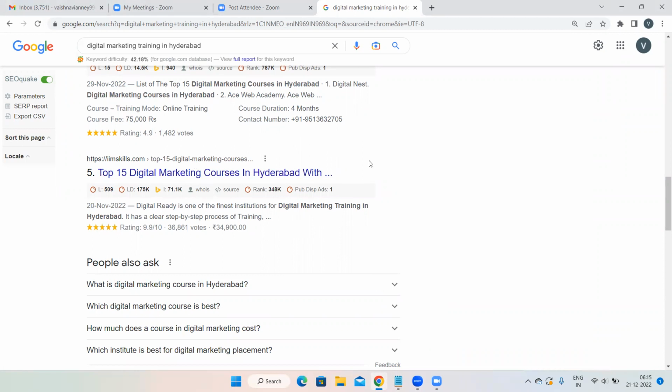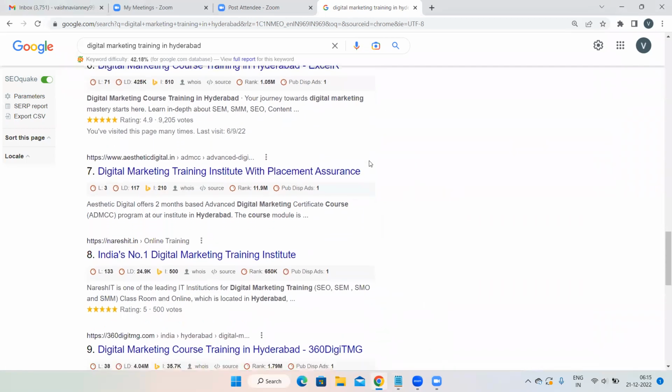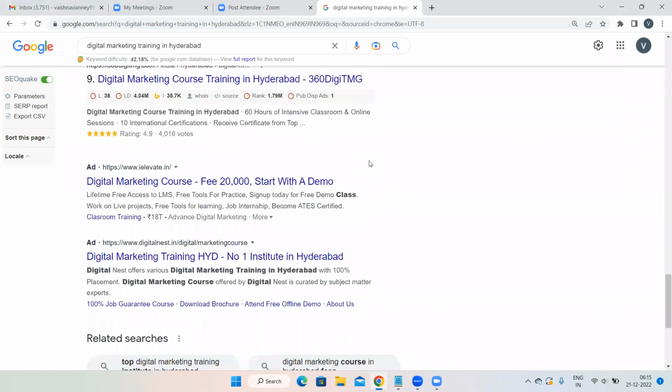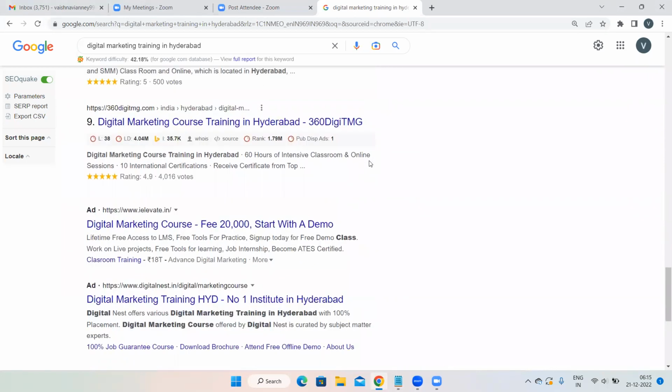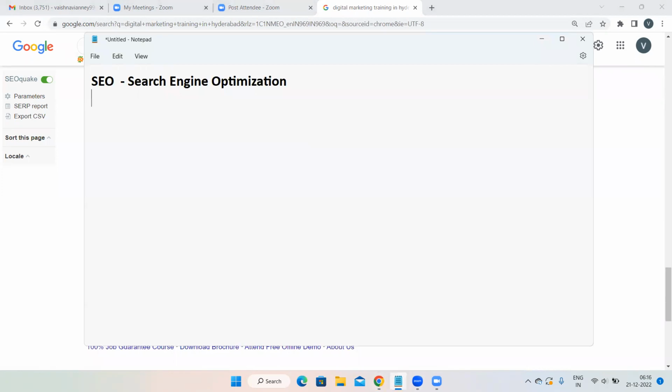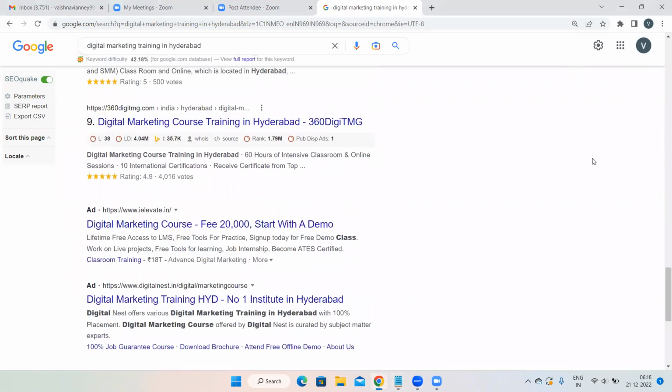How can I say these are search engine optimization results? You always remember, whatever the screen you are able to see over here, the Google screen, this is known as SERP, Search Engine Result Page. This is the screen, whatever the page you are able to see over here. Why is it known as Search Engine Result Page?